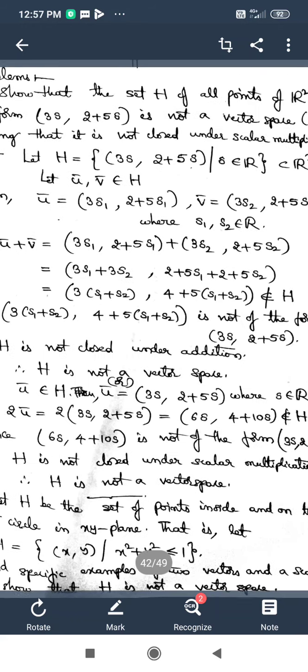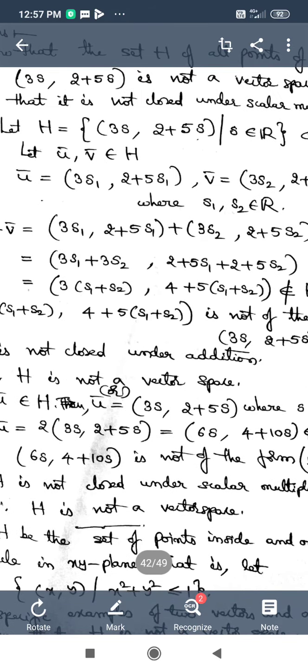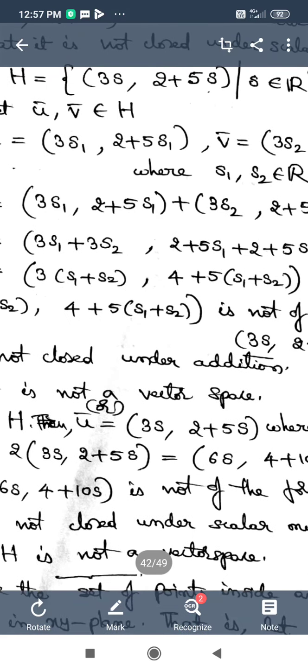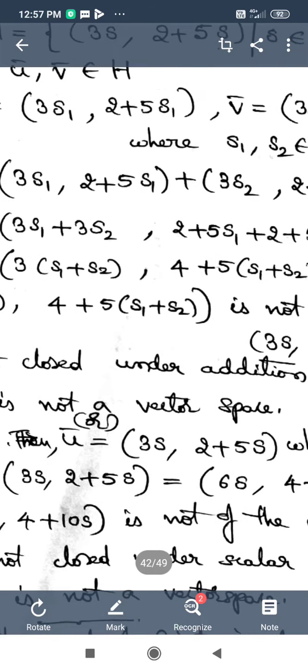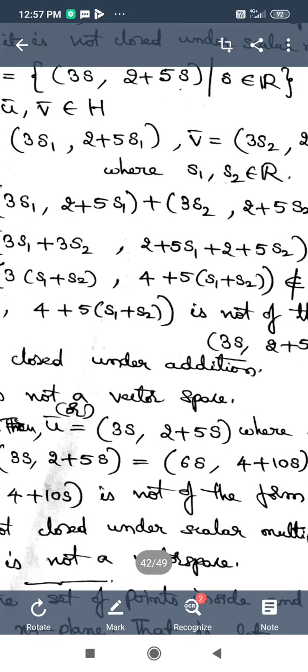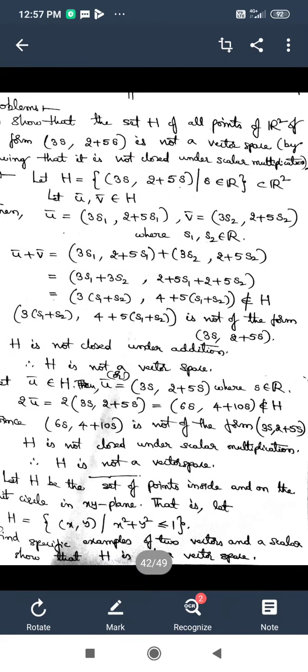When we multiply 2 with the elements in the ordered pair, we get 6s comma 4 plus 10s. This we can do by multiplying 2 to the elements of the ordered pair. We are using the property of scalar multiplication in the set R2, and that is how we could get 6s comma 4 plus 10s. But here we can see that the element 6s comma 4 plus 10s is not at all of the form 3s comma 2 plus 5s.